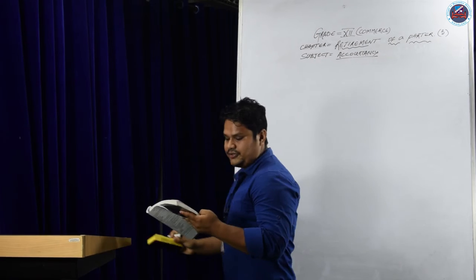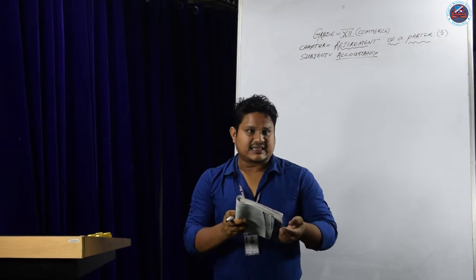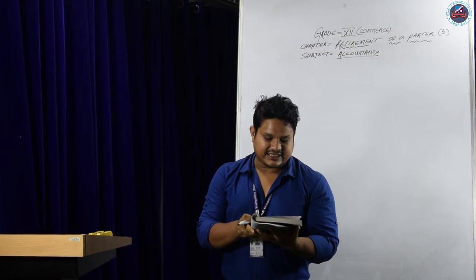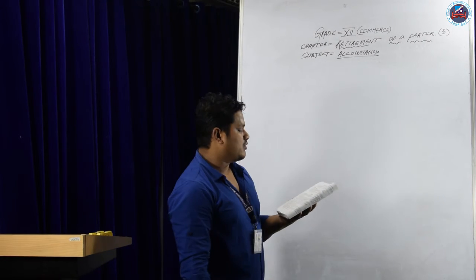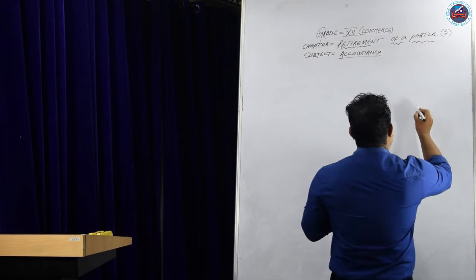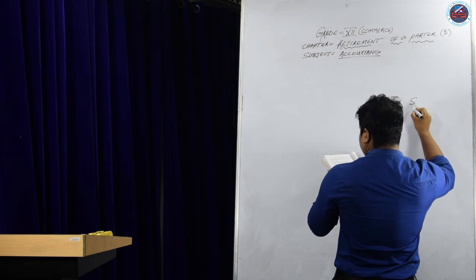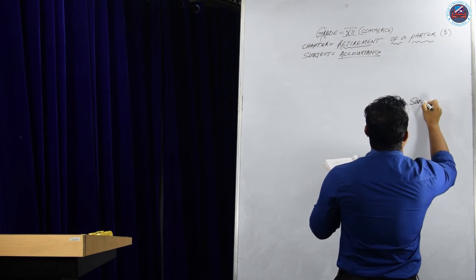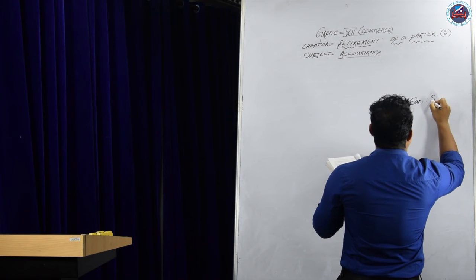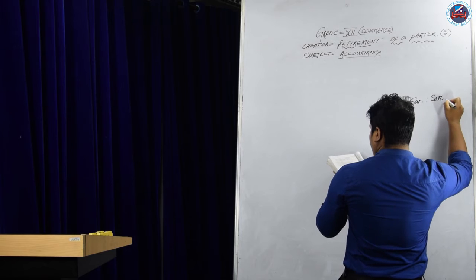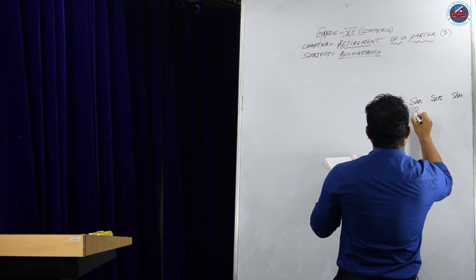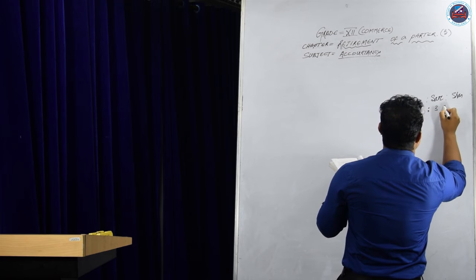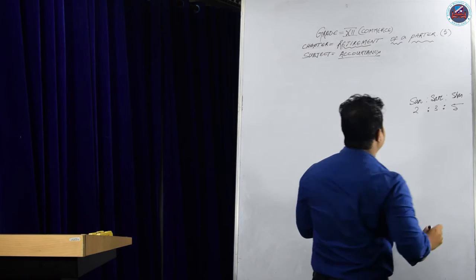So in question number 2 it is given Sangeeta, Saroj and Shanti are partners. There are three partners. The ratio is 2:3:5, Sangeeta to Saroj to Shanti. Okay, everyone.